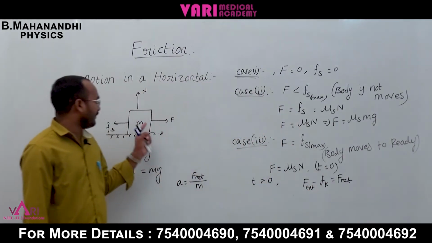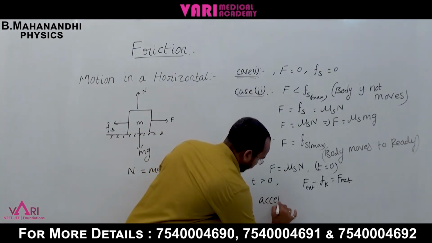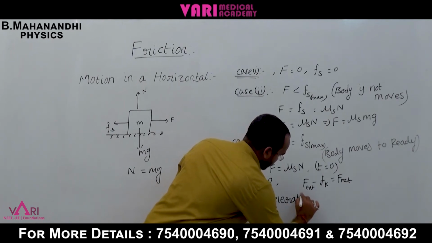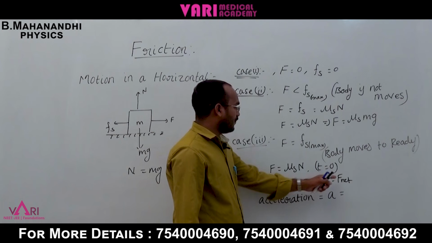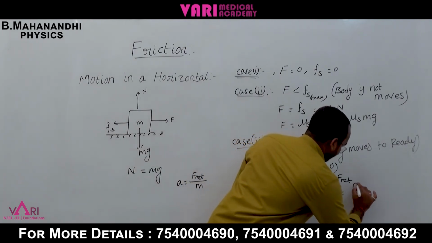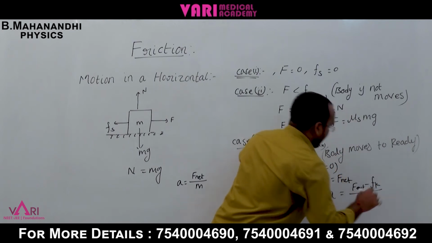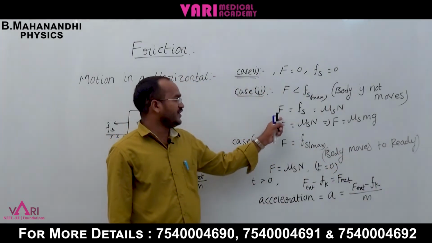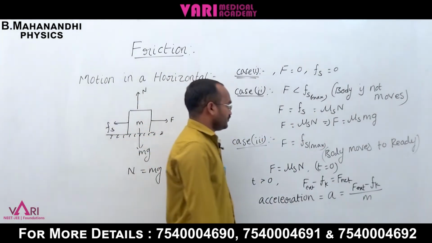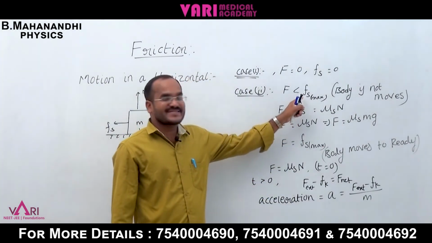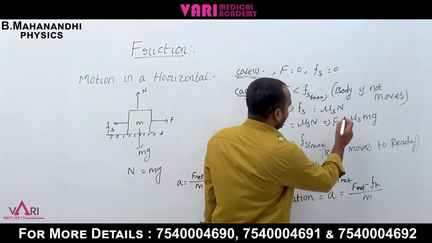So acceleration A equal to F net by m, which means F external minus Fk by m. F external means F is equal to Fs. Fs means mu s N, the maximum, which is the limiting friction, also called FL.